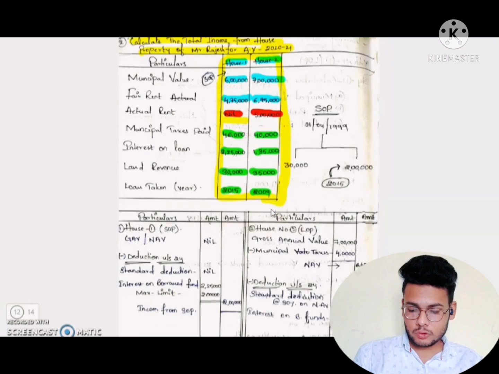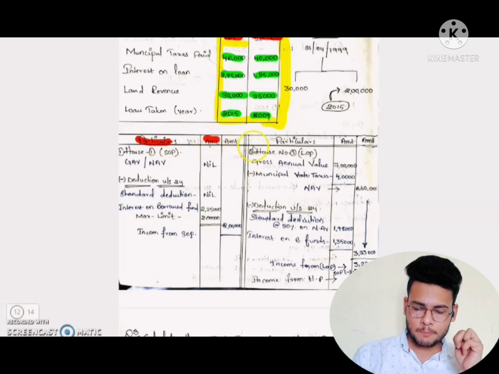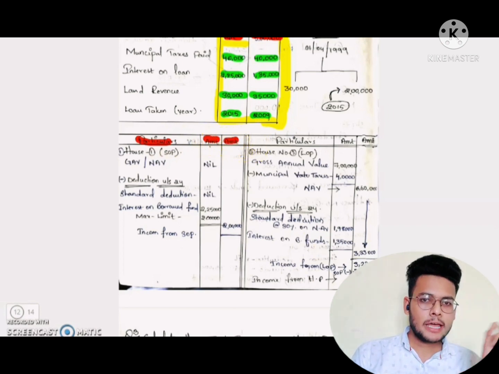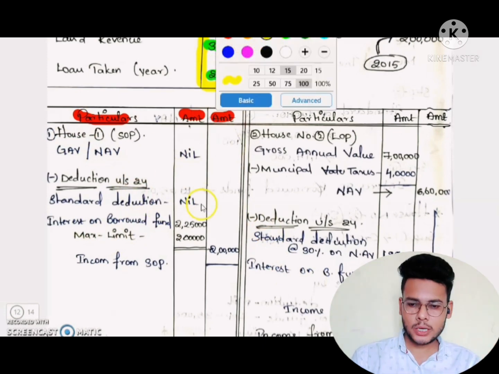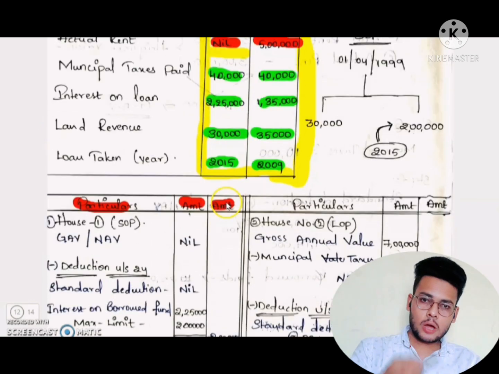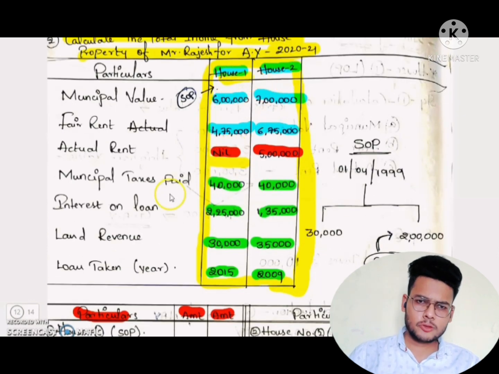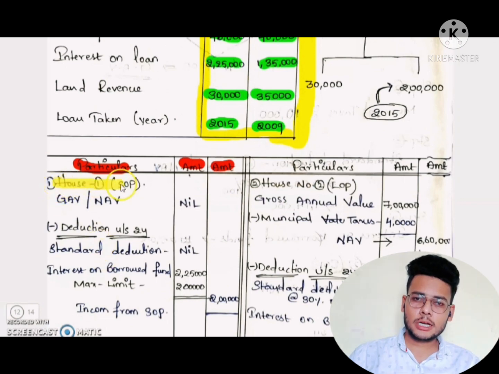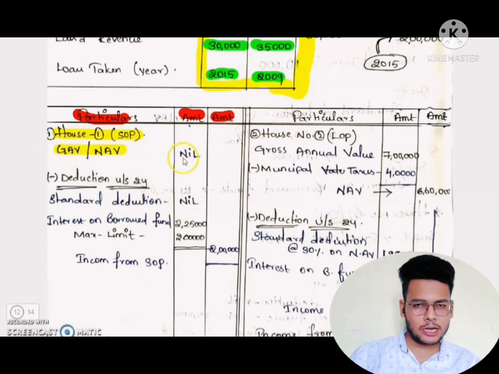Every problem, before solving, what do we have to do? We have to draw the pro forma, with particulars and amount columns. We have to write the heading: computation of income from house property of Mr. Rajesh for assessment year 2021, and next we have to start the problem. Okay, so to start, first we have to solve house 1. So house 1 is SOP, self-occupied house property. So we need not take GAV and NAV, that is nil, and under deduction, standard deduction is also nil.